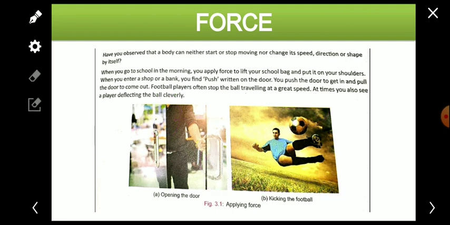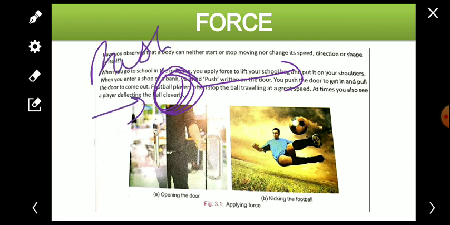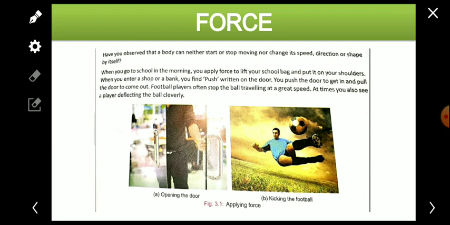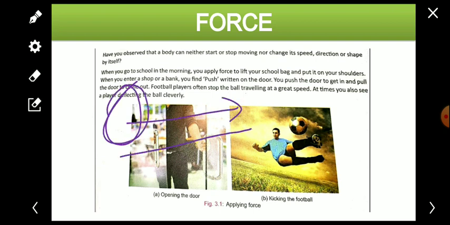To move an object which is at rest, some force has to be applied. We kick it or we push it, then it will start moving. It will not start moving until we push it. If any ball or football, any type of ball, is rolling on the ground, it does not deflect.